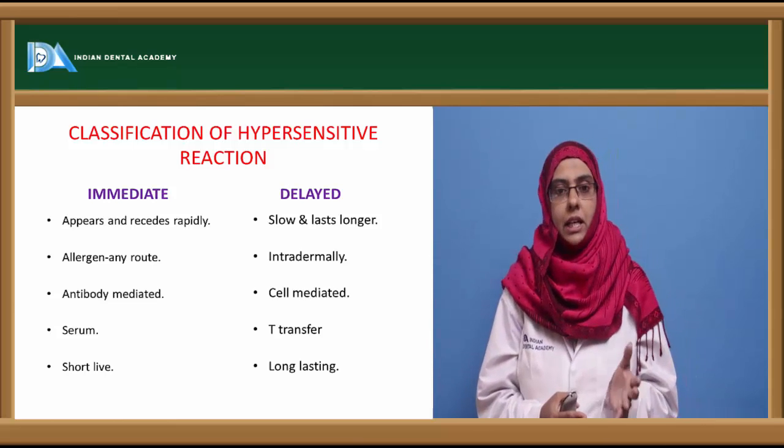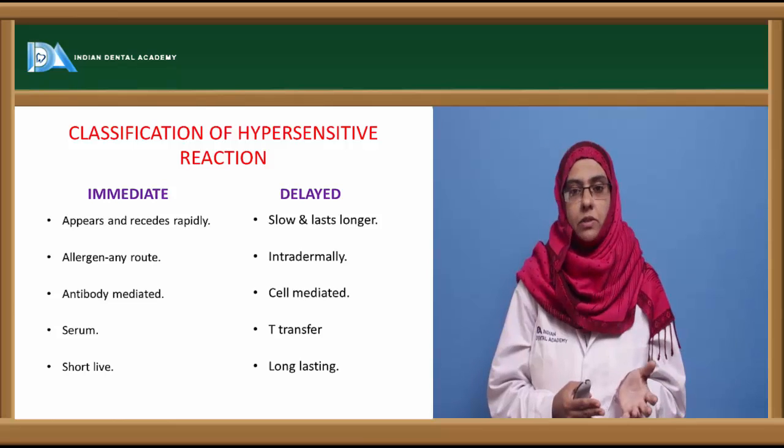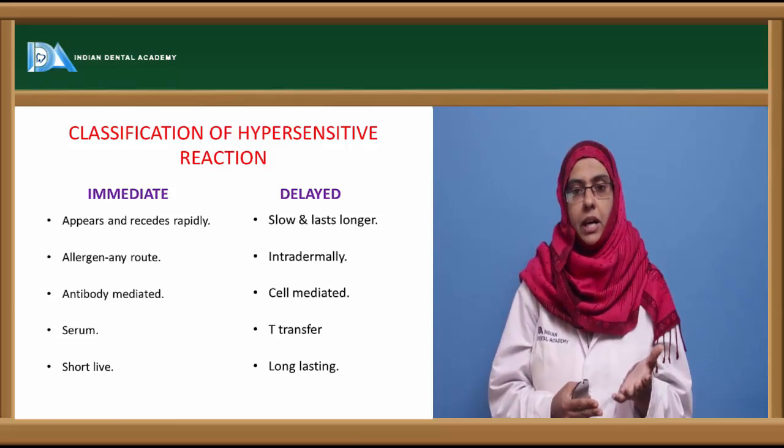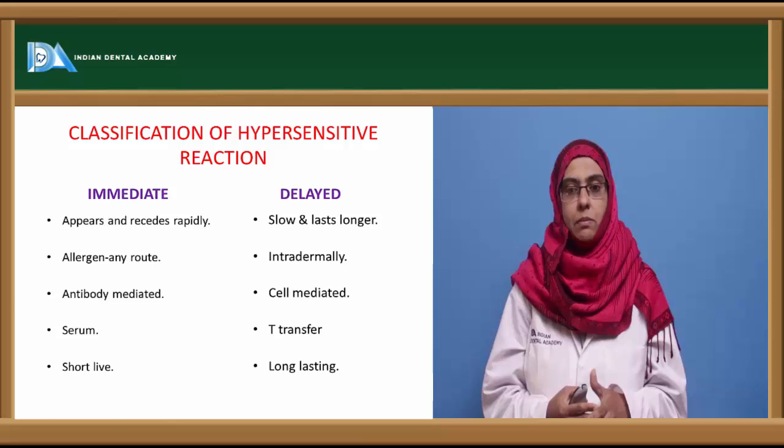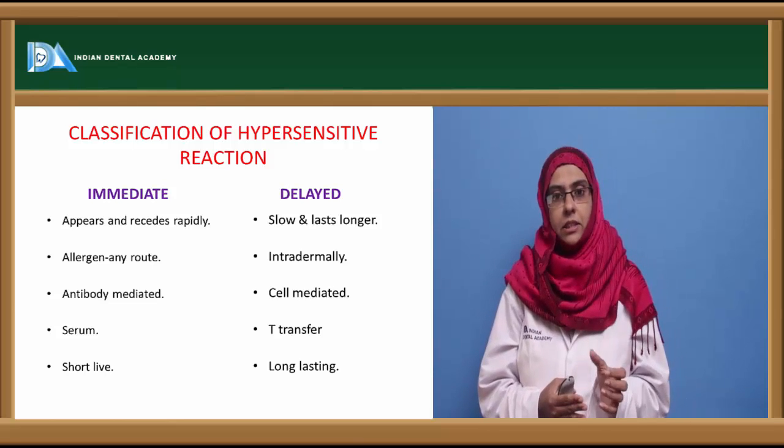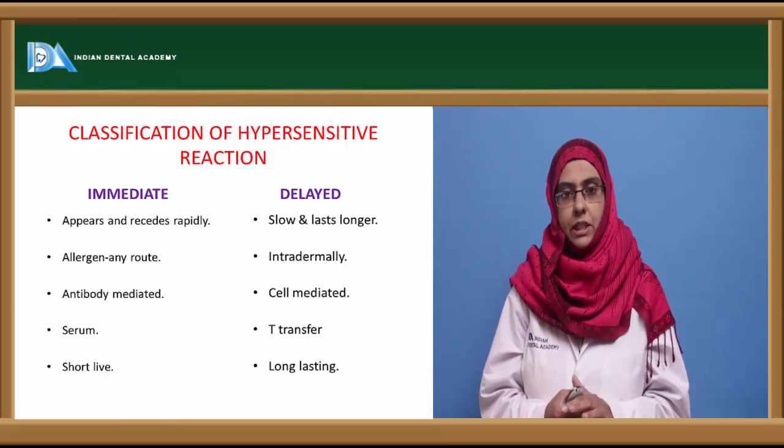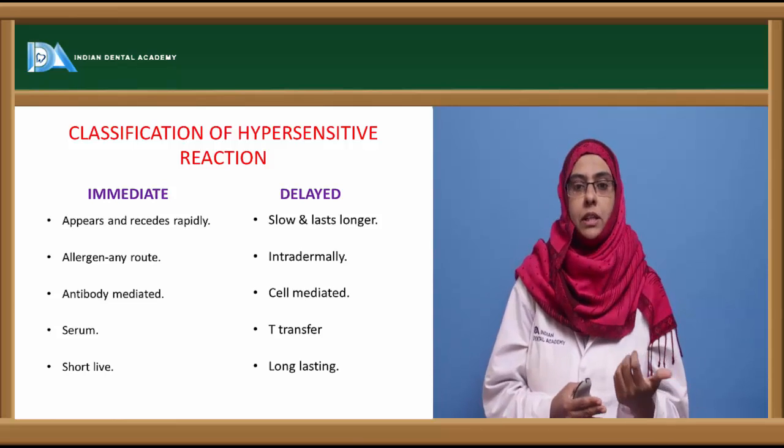So the allergen can enter the sensitized individual by any route and develop the immediate type of hypersensitivity reaction.